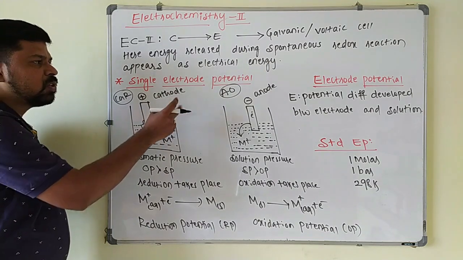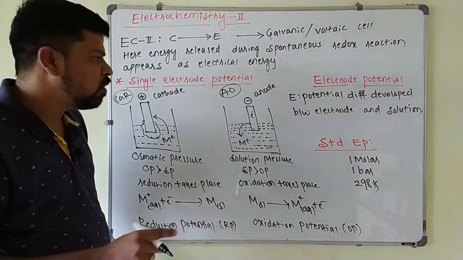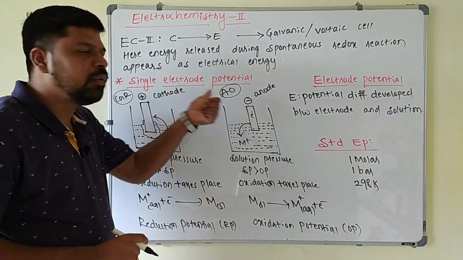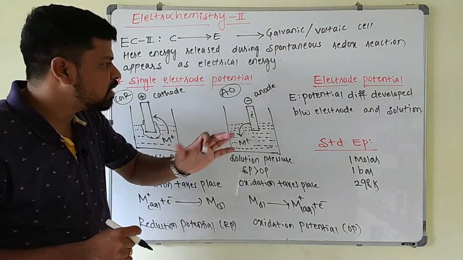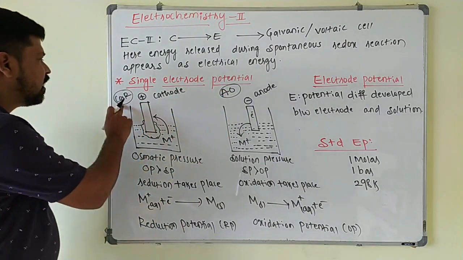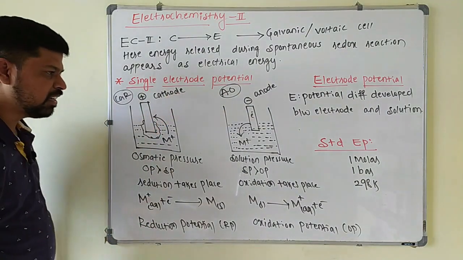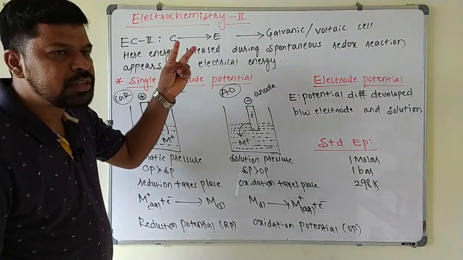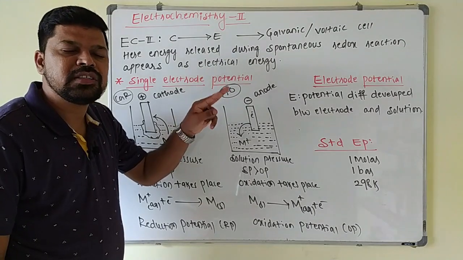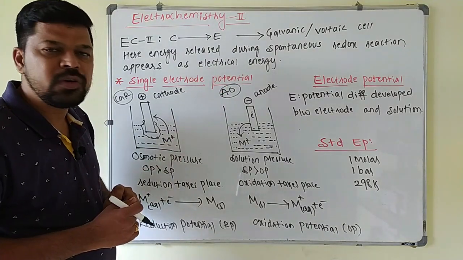So in electrochemistry part 2, the signs of the anode and cathode will change. The concept is the same: at the anode oxidation, at the cathode reduction; only the sign will change, because electrochemistry part 1 and part 2 are exactly opposite to each other.